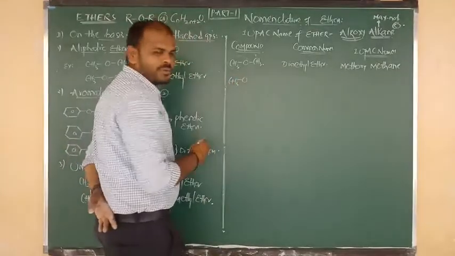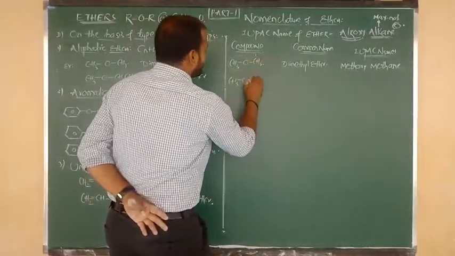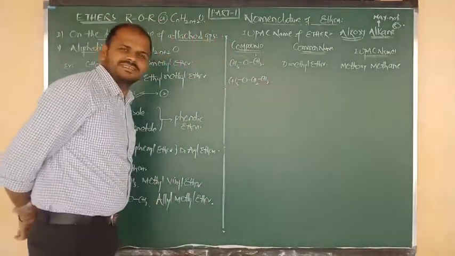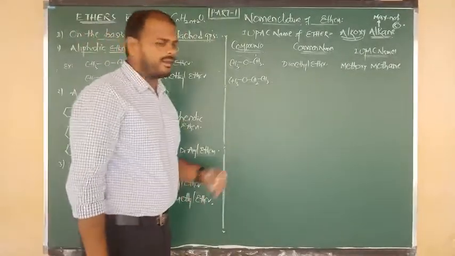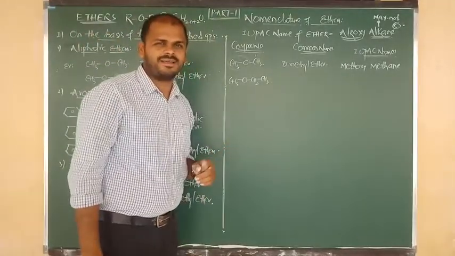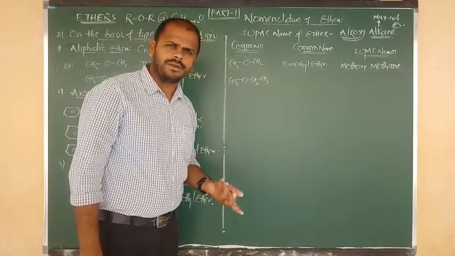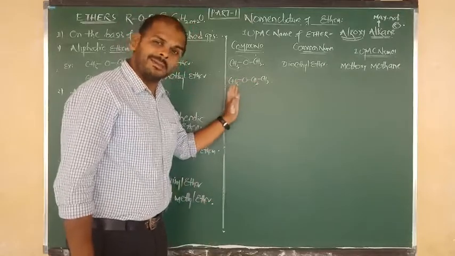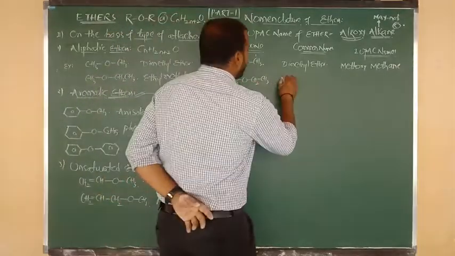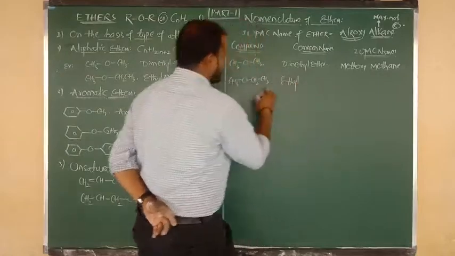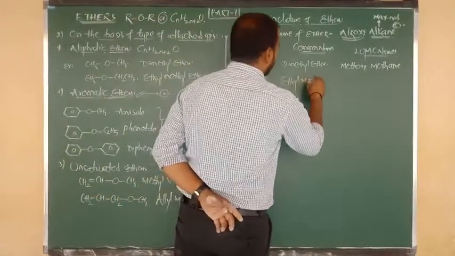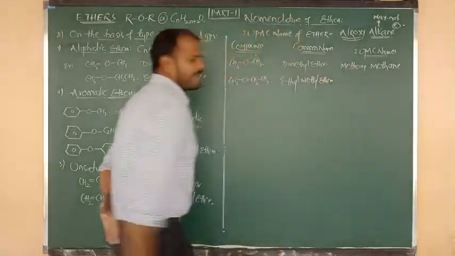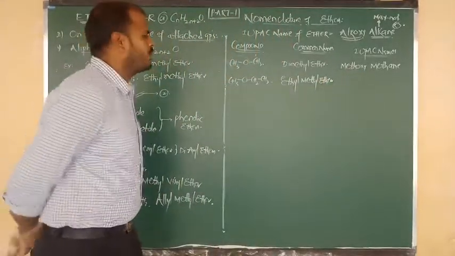Good. Let me explain another example. CH3 bonded to O. O bonded to what बेटा? CH2. Again CH2 bonded to CH3. समझे? One side methyl I have taken and one more side ethyl I have taken here बेटा. So पहले क्या लिखेंगे? First of all we have to write as per alphabetical manner. We have to write first of all ethyl group. So पहले ethyl, बाद में methyl. So the common name of this compound is ethyl methyl ether. Ethyl methyl ether.